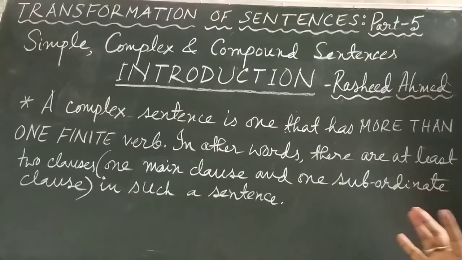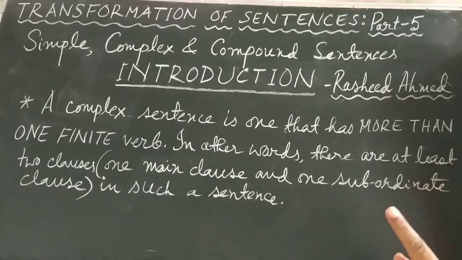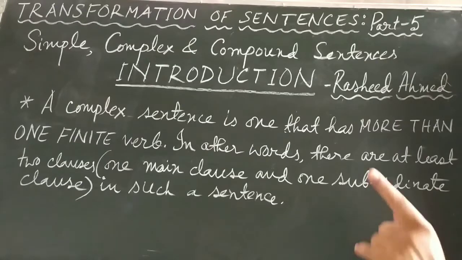And as of now, just remember this thing, that a simple sentence is one that has only one finite verb. A complex sentence is one that has more than one finite verb. And what is a finite verb? That we will discuss a bit later.